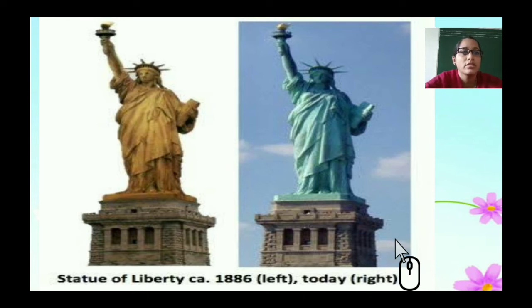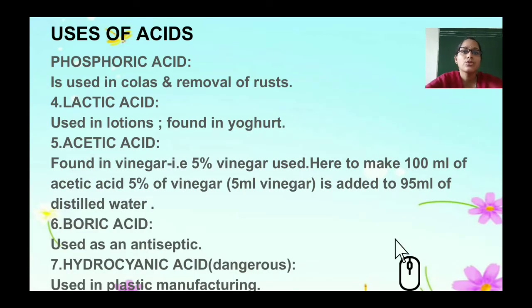The outer layer is corroded, but the inner layer takes more time, because we have seen that there is almost 300 plating inside. So the uses of acids continue here. Let's understand more acids. Phosphoric acid is used in Coca-Cola and also in removal of rust.